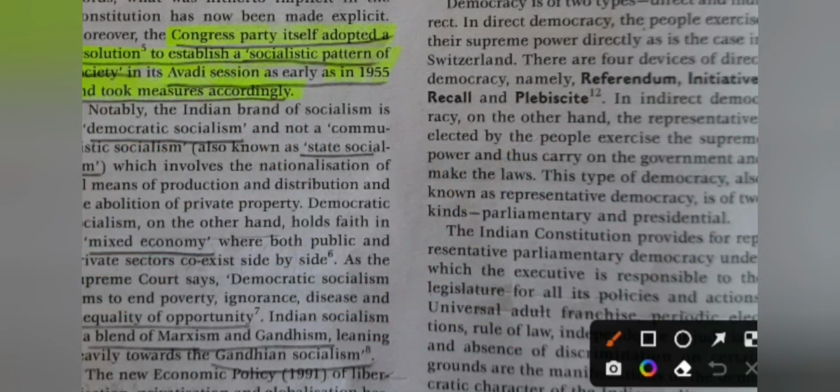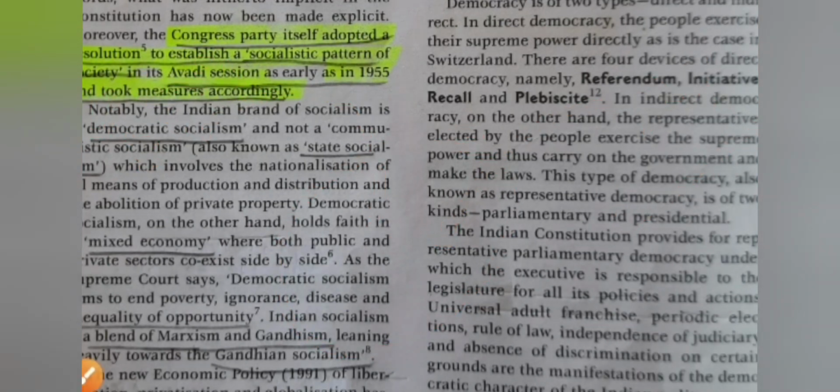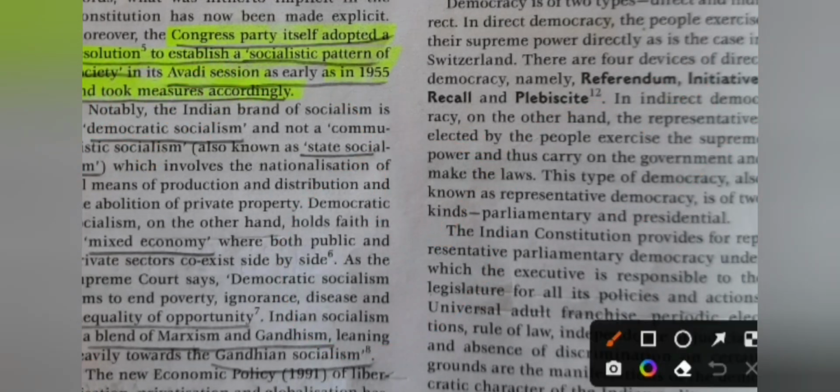This type of democracy is also known as representative democracy because a group of people send a representative to the parliament, so it is called representative democracy. Indirect democracy, also called representative democracy, is mainly of two types: parliamentary and presidential.